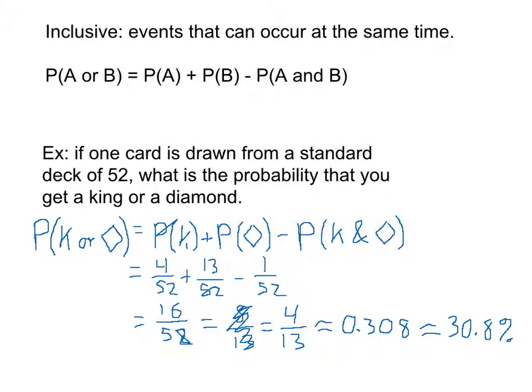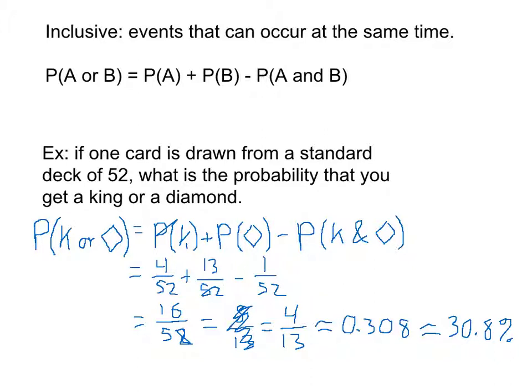The most important thing we recognize here is that it is an inclusive union. These two things can occur together, so not only do I add, but I then have to subtract, so there's no double counting. The most important thing for you to do, if you have a question about one thing or another happening, is deciding first, can these things happen at the same time, or are they mutually exclusive and they cannot happen at the same time?